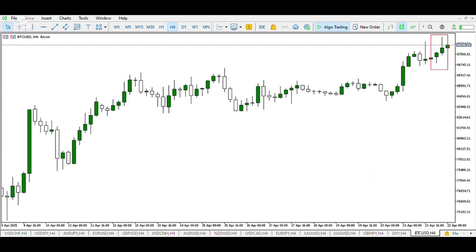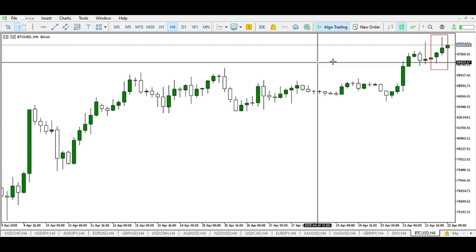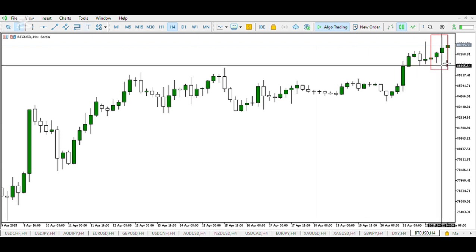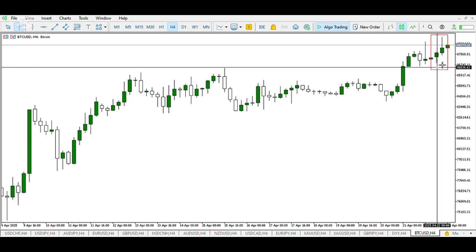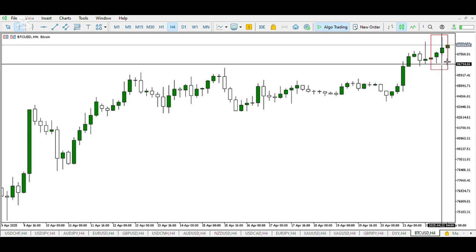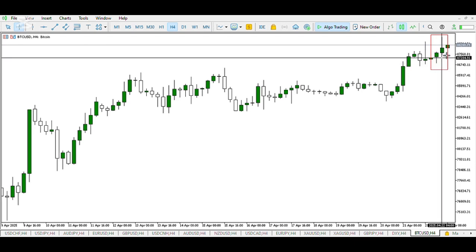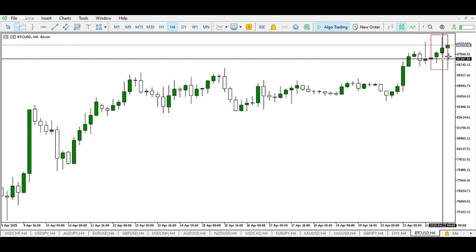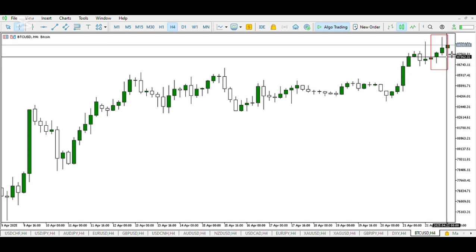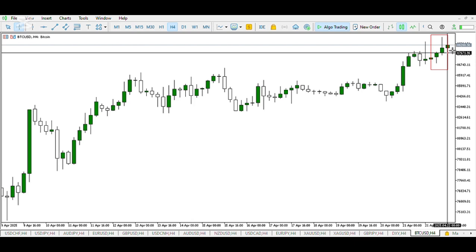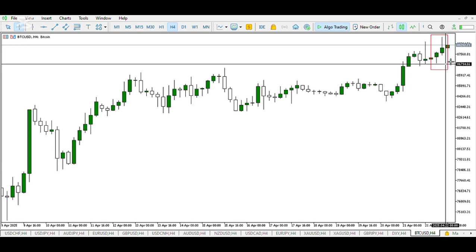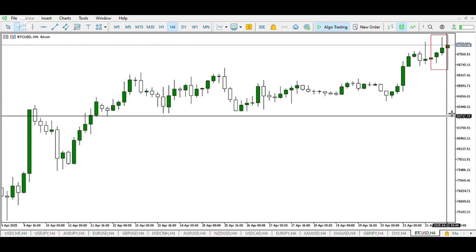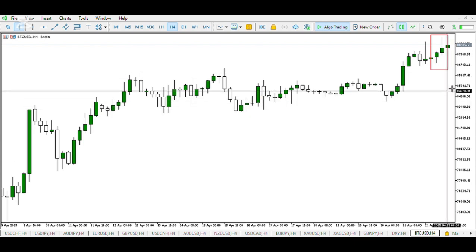On BTC USD, we see a similar pattern to that of gold, AUD USD, Euro USD and other correlation pairs. As the first half, you can see the buyers in this zone trying to live up to the expectation, pushing price further up. However, here we are seeing a buy side liquidity for a sell, and to confirm this we need more buyers to be deceived to the upside, and price should come down, close as a bearish candle, break the low of the day, break the low of yesterday, then we can conclude that the BTC will weaken against the US dollar.